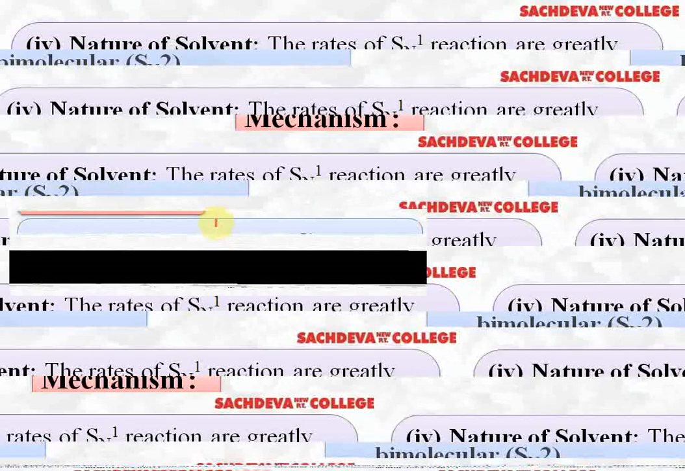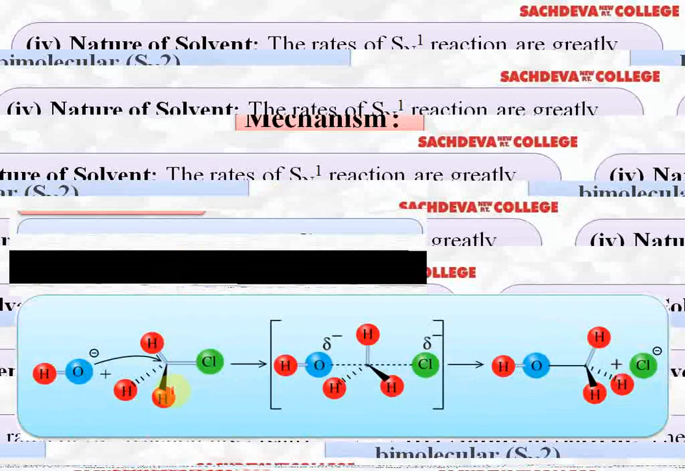Let's take up the mechanism. First we are taking the SN2 mechanism, which is substitution nucleophilic bimolecular. Here we have alkyl halide and it is reacted with OH ion. OH ion is the nucleophile. The first most important point is that OH ion will attack from the backside. Backside means the side opposite to that of Cl. Why will it attack from the backside?